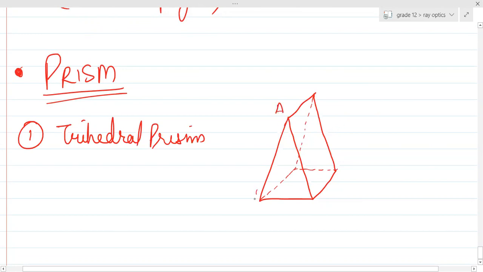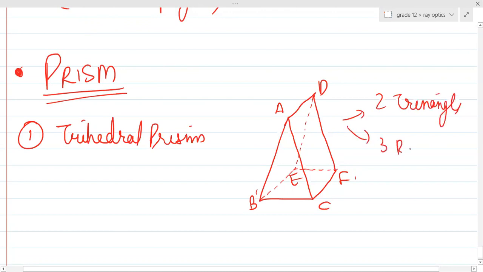There is this triangle ABC, a triangle DEF. Can you see two triangles and three rectangular surfaces? Yes or no, guys? So basically, all these rectangular surfaces are at a certain angle with each other. This will play an important role.